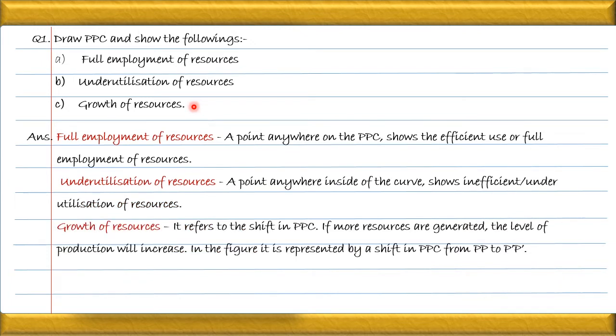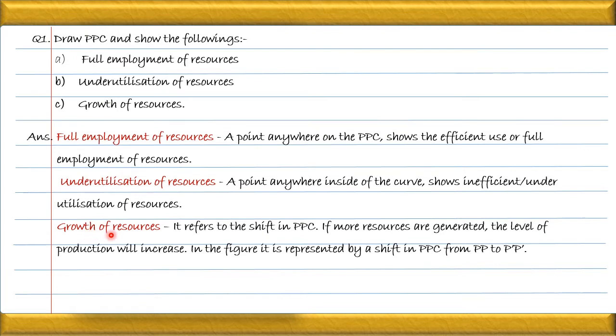We can say that fuller employment of resources is a point anywhere on the PPC curve. The point on the PPC curve shows the fuller employment of resources. It means that the production is according to the assumption. The next is underutilization. It means the point inside the PPC curve. It means that we were expecting that the production should be more, but because of wastage of the resources or not efficiently using the technologies, the production is falling down. So it should be inside the production possibility curve.